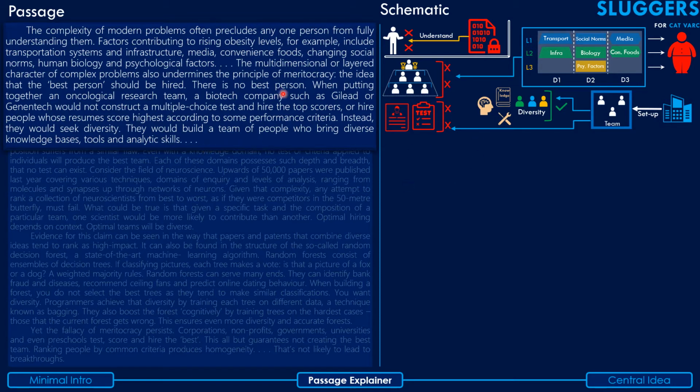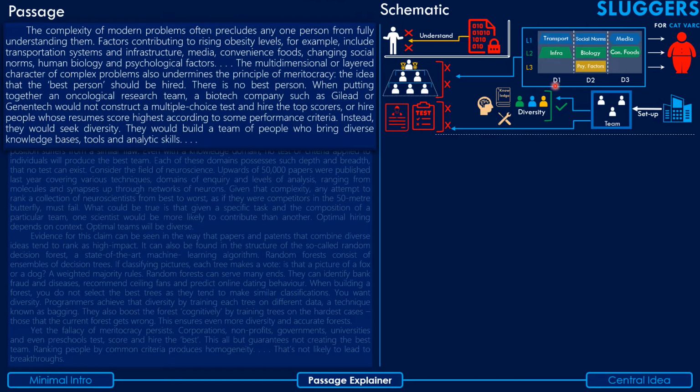So, guys, that's the reading of the first paragraph. Now, let me take you through every part of it one by one. The first part says that the complexity of modern problems often precludes any one person from fully understanding them. So he's essentially saying that modern problems are so complex that it's almost impossible for a single person to completely understand them. And then he gives an example, basically the example of obesity. He says that there are many factors that contribute to obesity, including transportation systems, infrastructure, media, convenience foods, social norms, biology, psychological factors, and such.